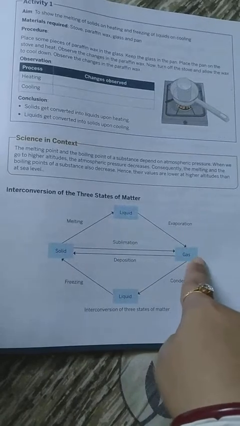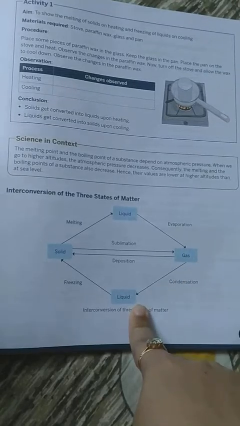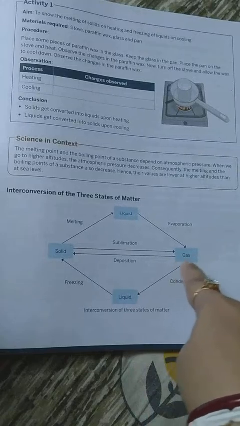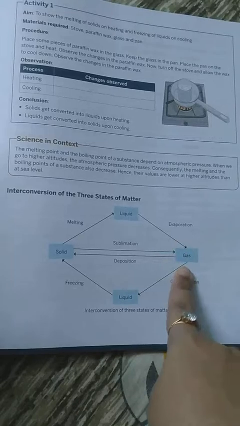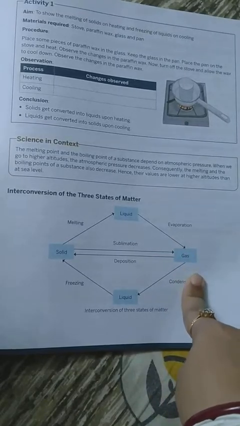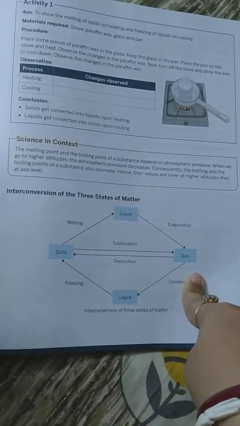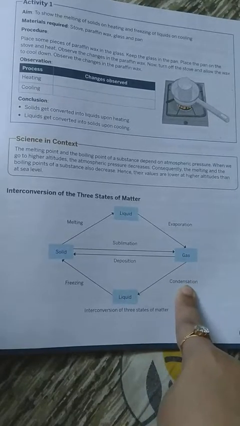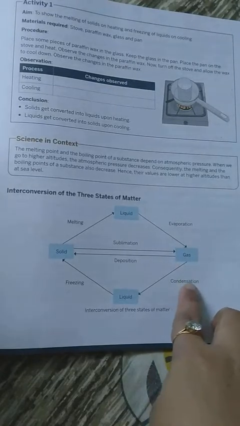Now, just vice versa happens when we are decreasing the temperature from the gaseous state. When we decrease the temperature of matter in the gaseous state, it cools down, and when it cools down, at that moment the molecules also lose their energy, and that is the reason why they keep coming back to their original position.